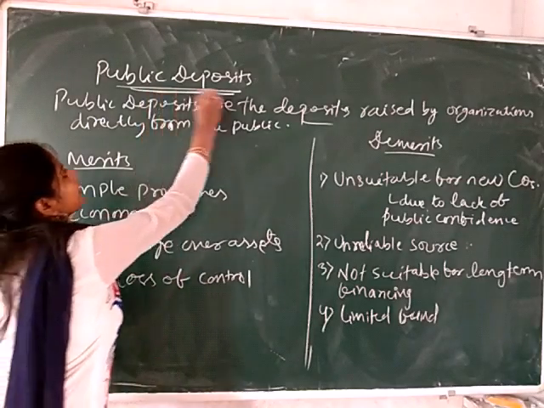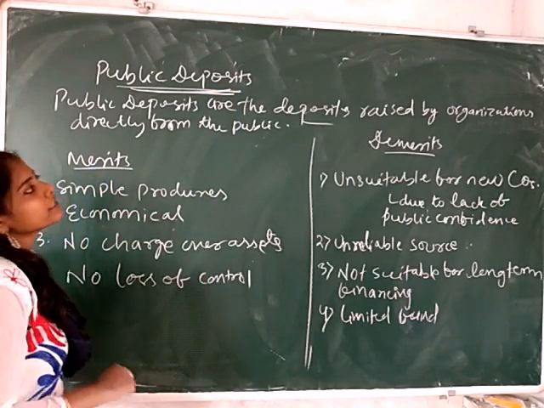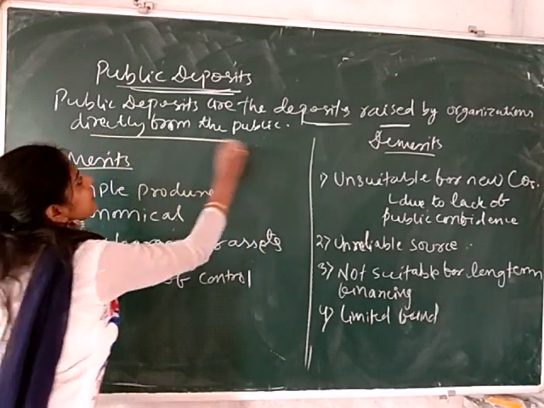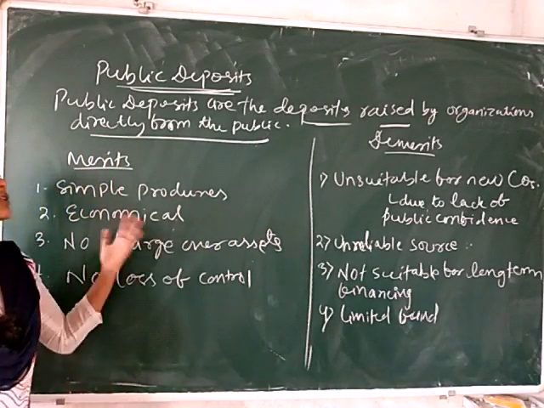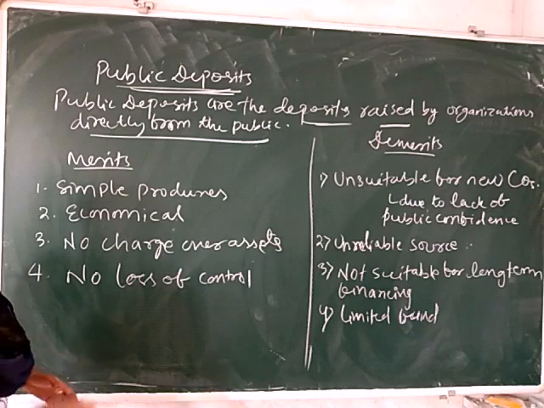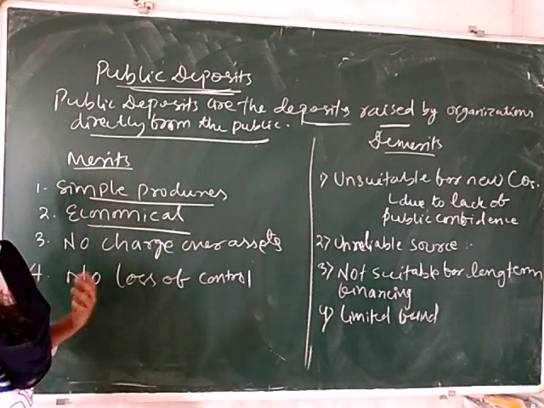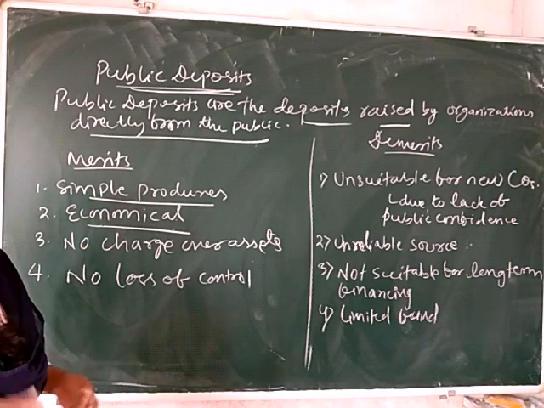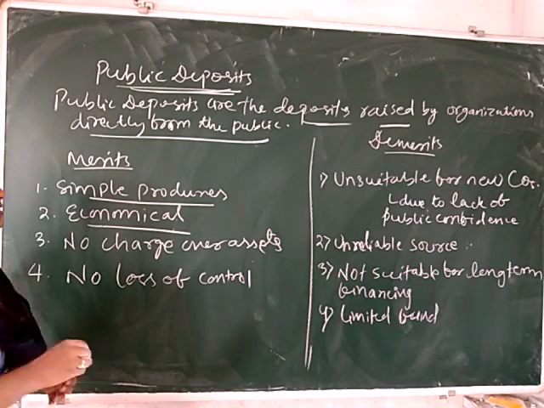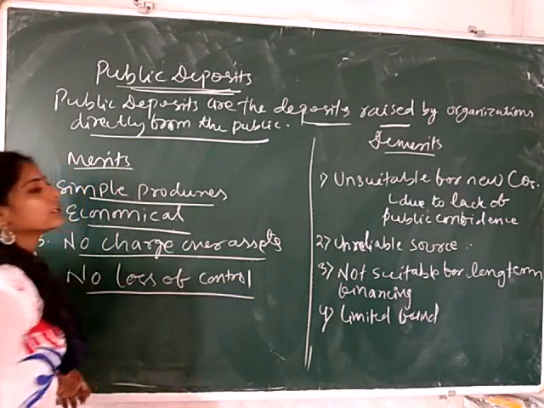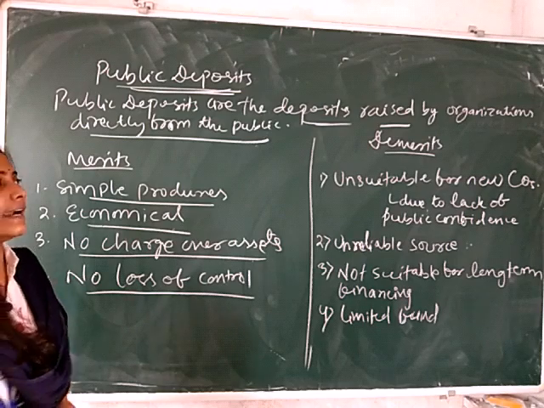One is public deposits. Public deposits are the deposits raised by organizations directly from the public. The merits and demerits of public deposits: first is simple procedure, economical because this is cheaper as compared to the issue of equity shares and preference shares, no charge over the asset and no loss of control because it has no voting rights.